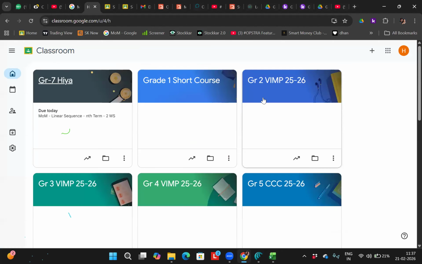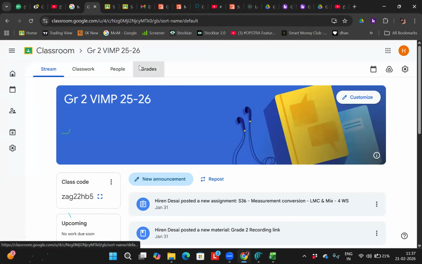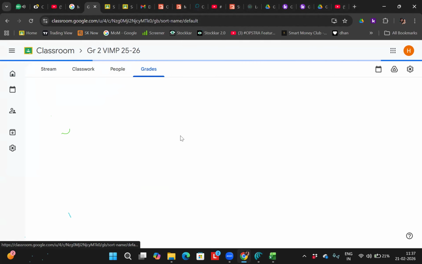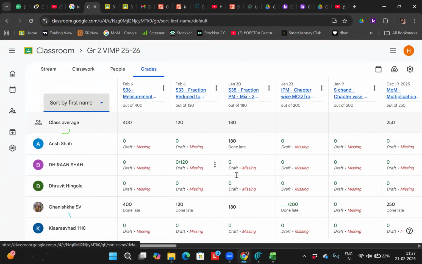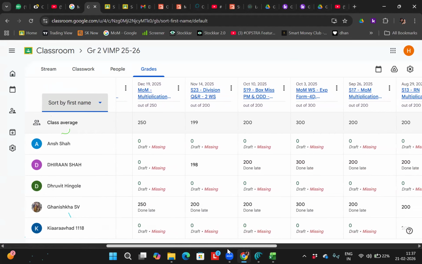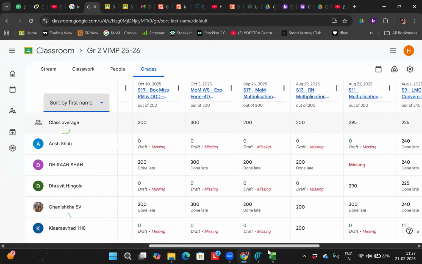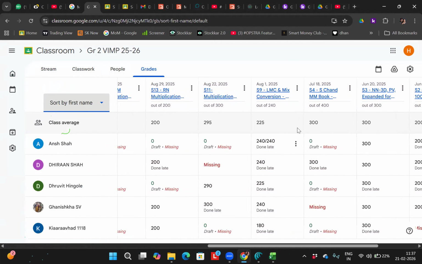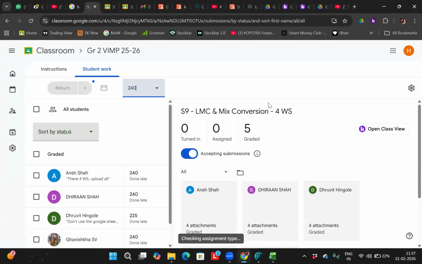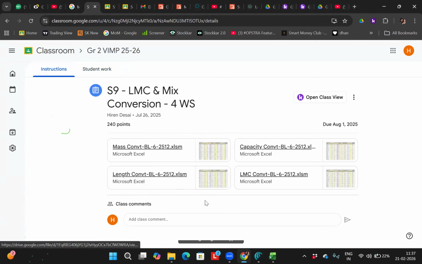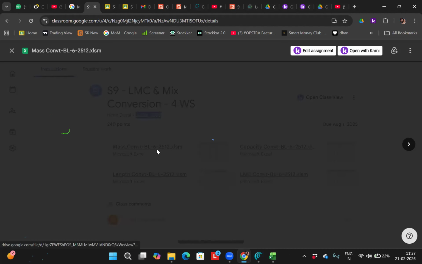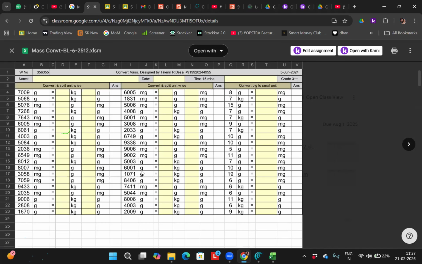Did I give you any worksheet to solve this way? Let me check. Can you see my screen? Did I give the worksheet to solve? Yes or no? No. Very good. It is not the worksheet which I have given you on conversion. It was given in July 2025, before 9 months. I have not given conversion.